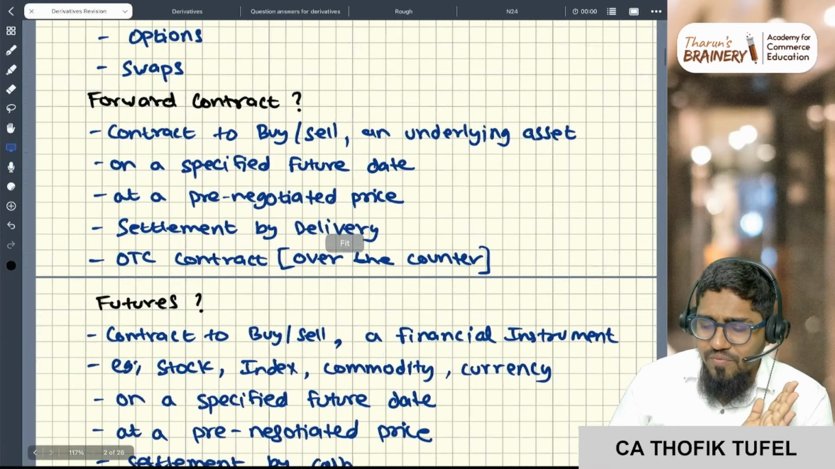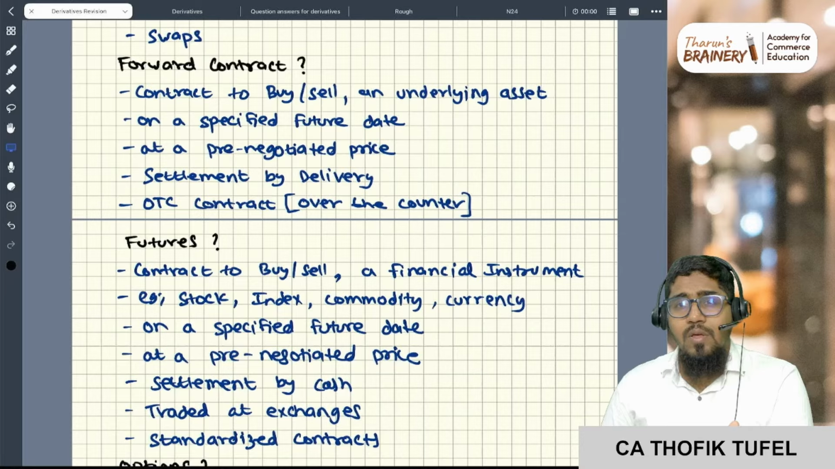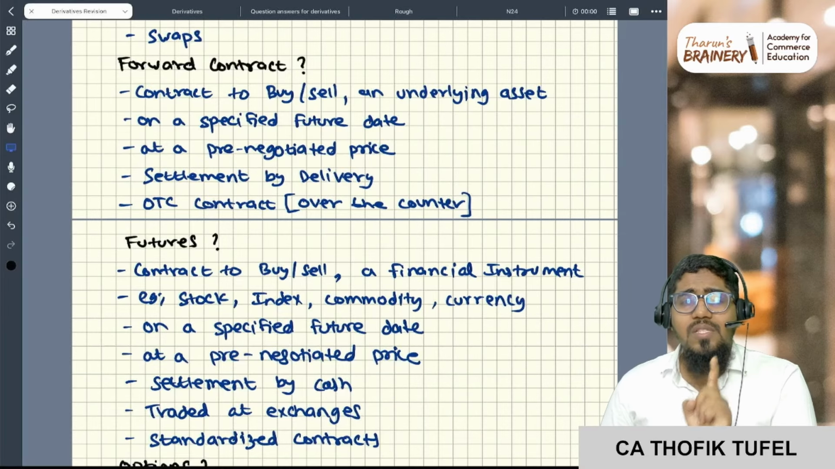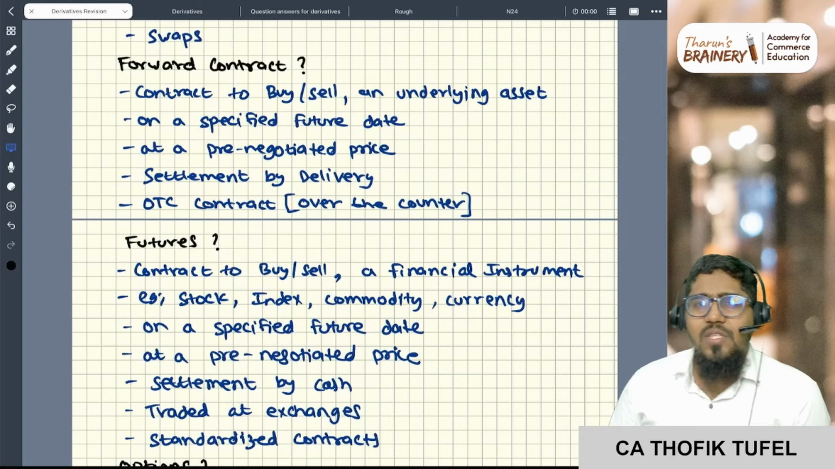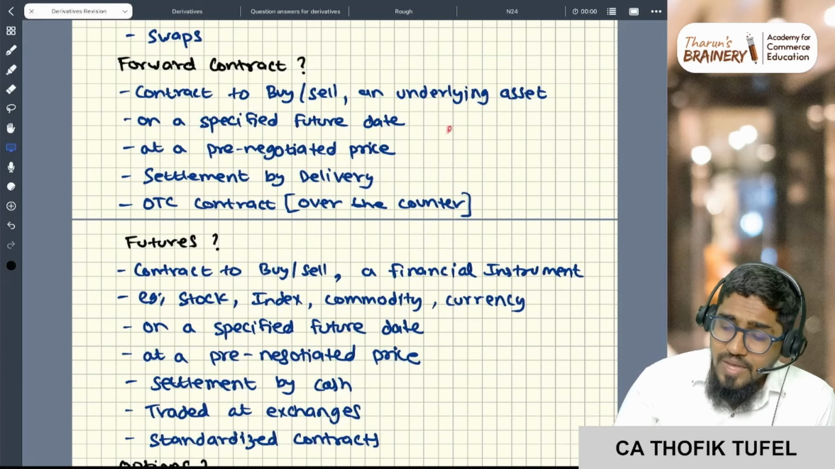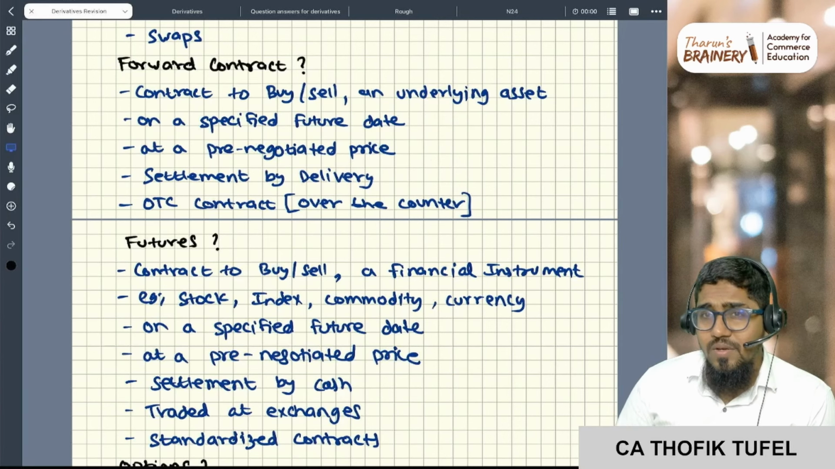The only difference between futures and forward is that forward is a contract which is done over the counter, and future is a contract that is traded in the exchanges. That's the only difference between forward and futures. So forward can be customized, futures are standardized.